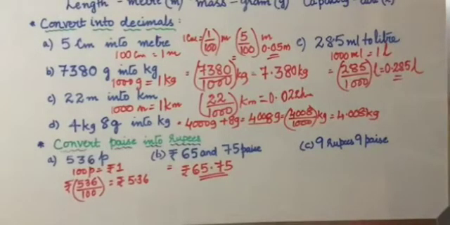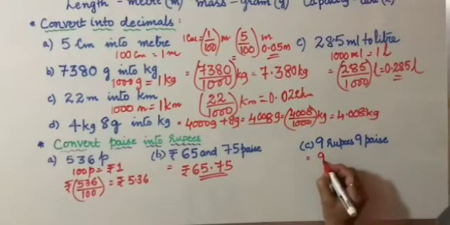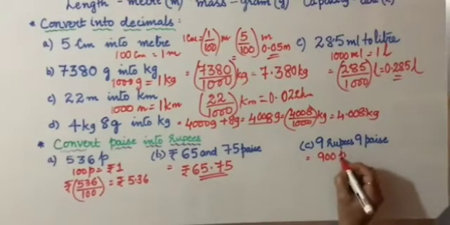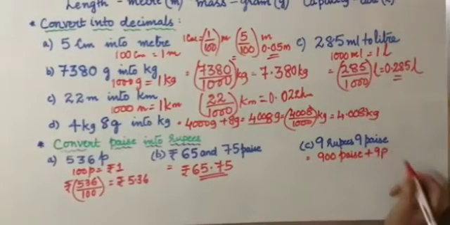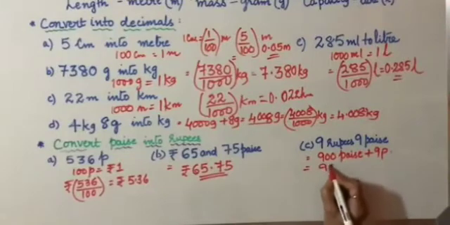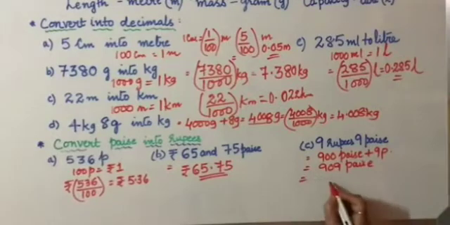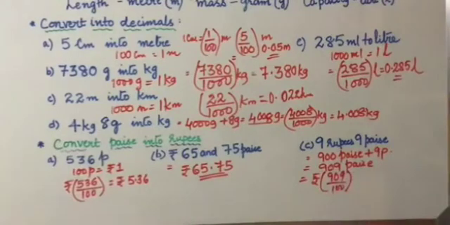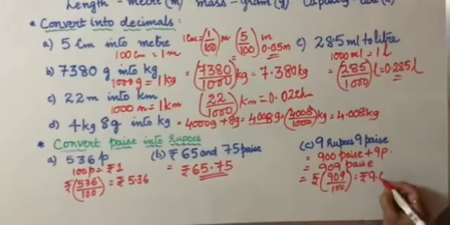Please check. Next one. We have 9 rupees and 9 paise. So 9 rupees is 900 paise plus 9 paise. That is 909 paise, or 909 by 100, because 100 paise is 1 rupee, is it not? So the answer is rupees 9.09.